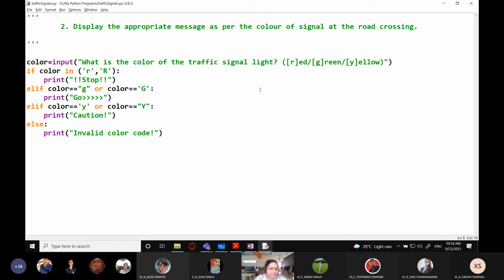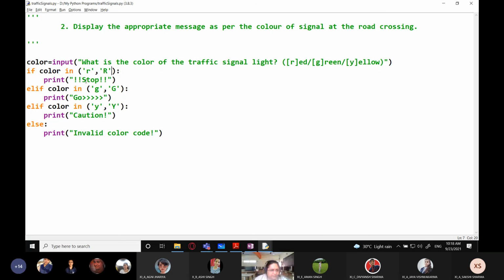So instead of writing equal to and all that, I'm simply writing if color in small g or capital G. Last one also, if color in small y or capital Y. It means the color which the user has entered should fall within this list.